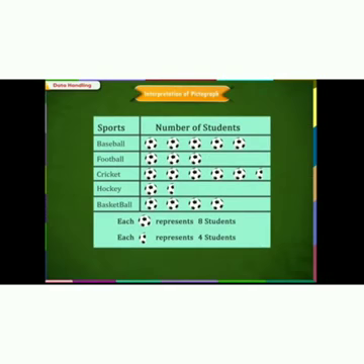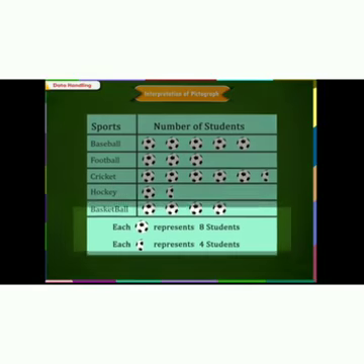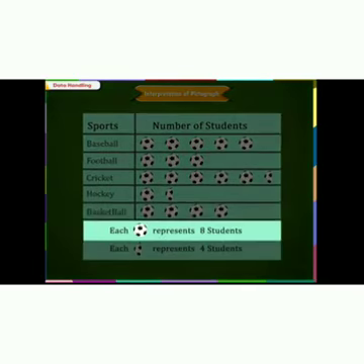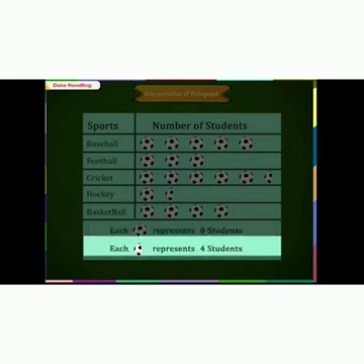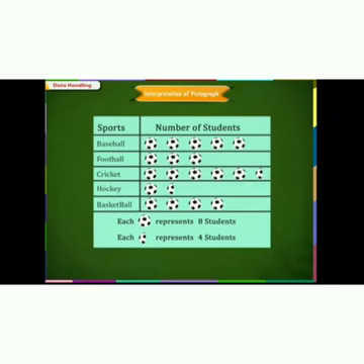In this school, the students' choice of sports was recorded and represented in this pictograph. Look carefully. Each picture represents 8 students, instead of 1. Also look at this half picture. It will represent half of 8 students, that is 4 students. So now let us find out the answers to each question.